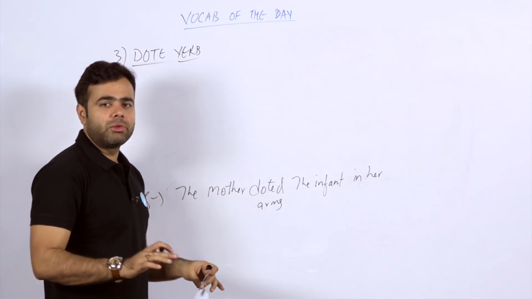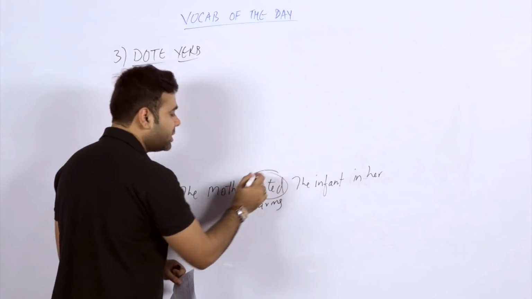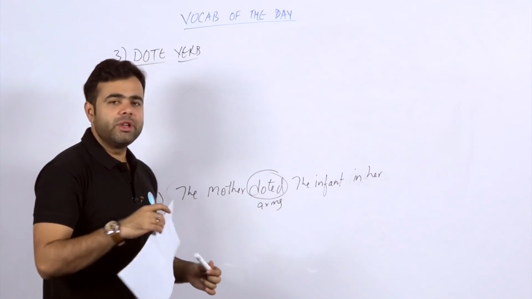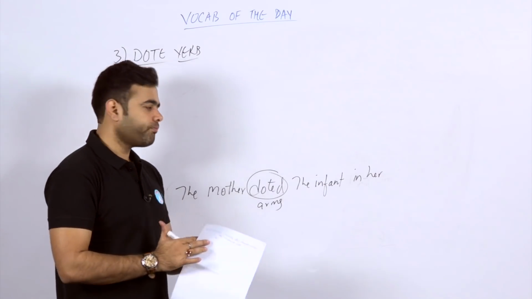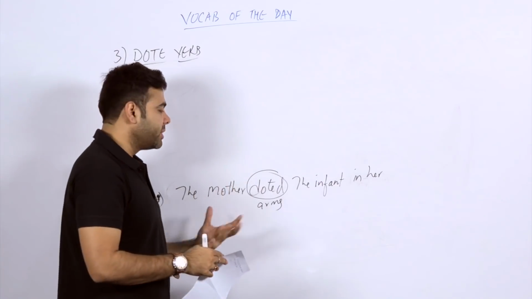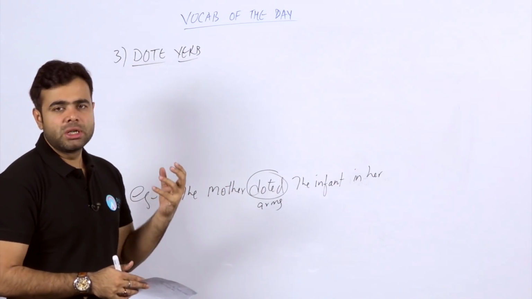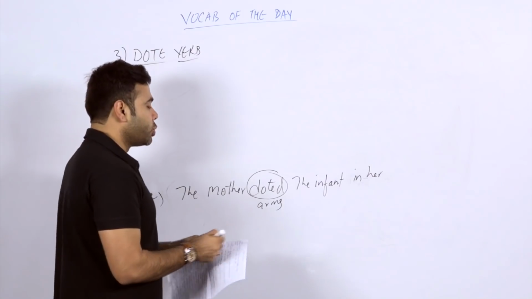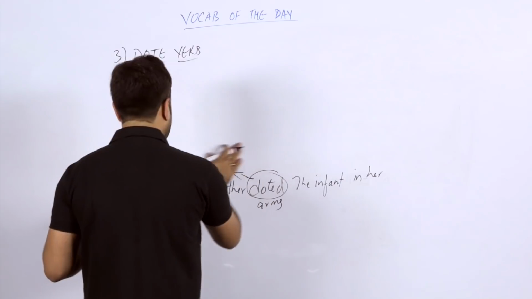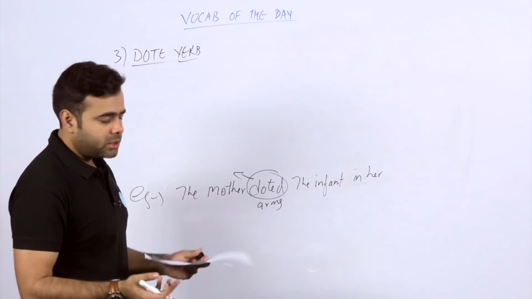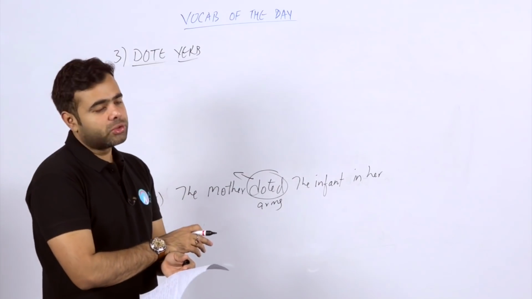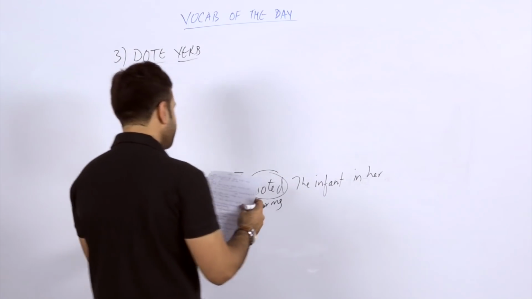I believe everyone out there must have got the meaning. If the mother is doting on the infant in her arms, obviously she must be cuddling, she must be loving, she must be showing affection towards her child. So everyone is pretty sure about the word. Now doted has become a very nice word. Everyone got doted on by their mothers in their childhood, obviously, not only in childhood but also in adolescence. You can say everyone is being doted on.